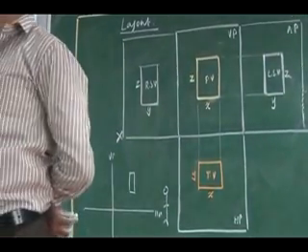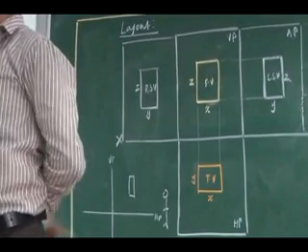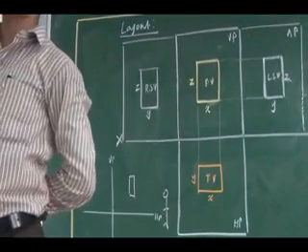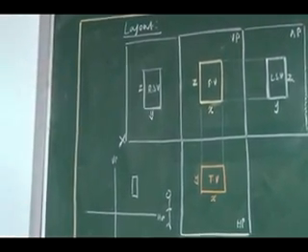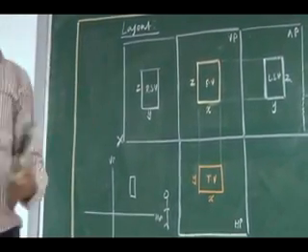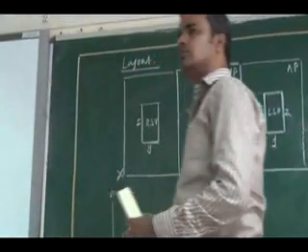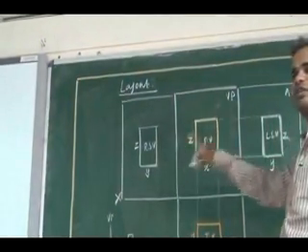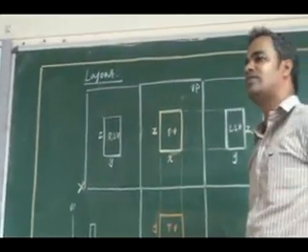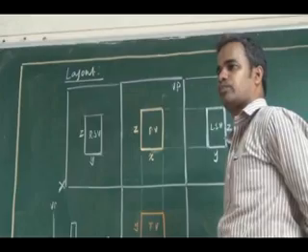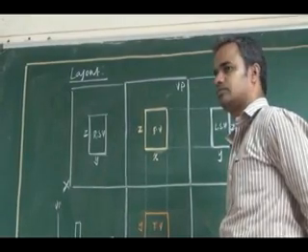Again you redraw it in a simple fashion. Above the reference line you will have the front view. Below the reference line you will have the top view. Then side views will come along with the front view. The left side view comes to the right side of the front view. The right side view comes to the left side of the front view. Right. So one more thing here.